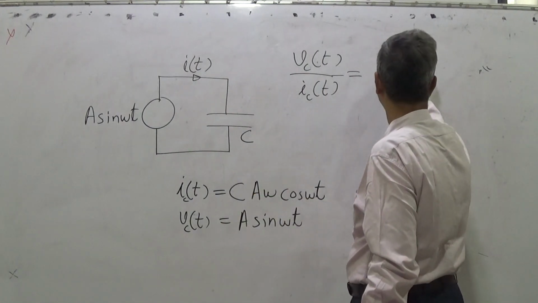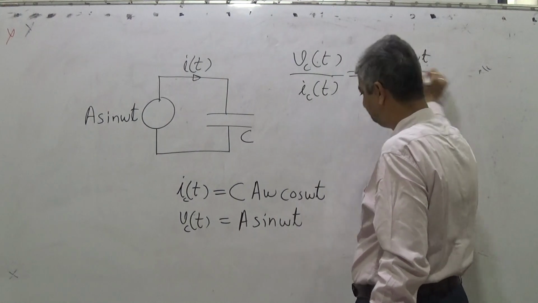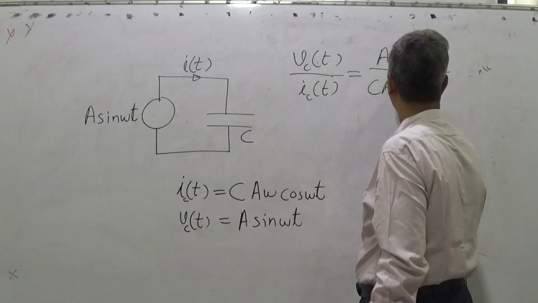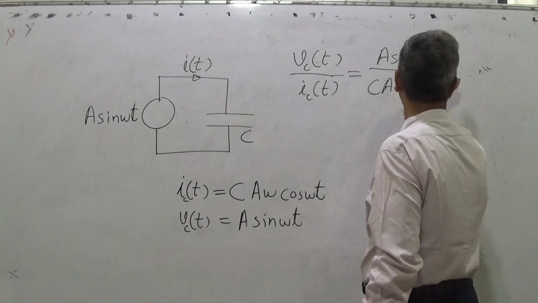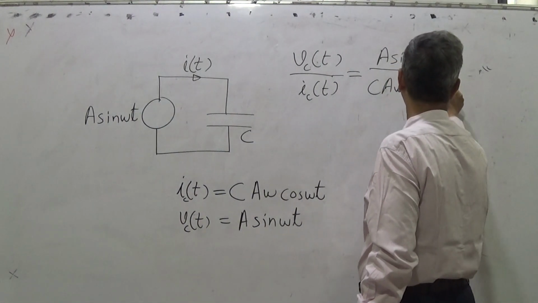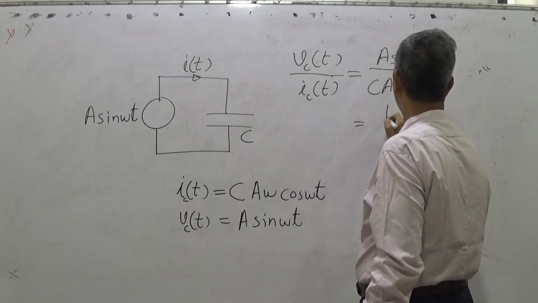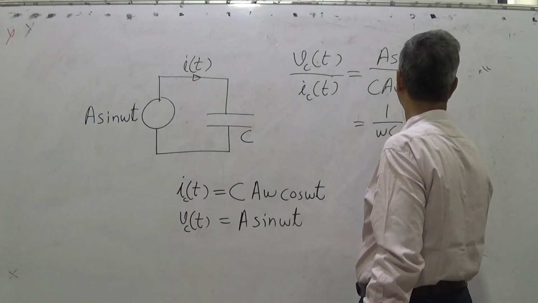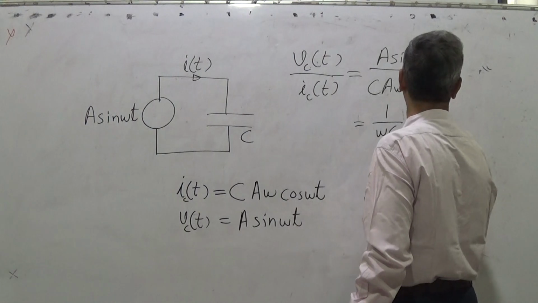It is A sin omega t upon C A omega cos omega t. That is 1 upon omega C tan omega t.